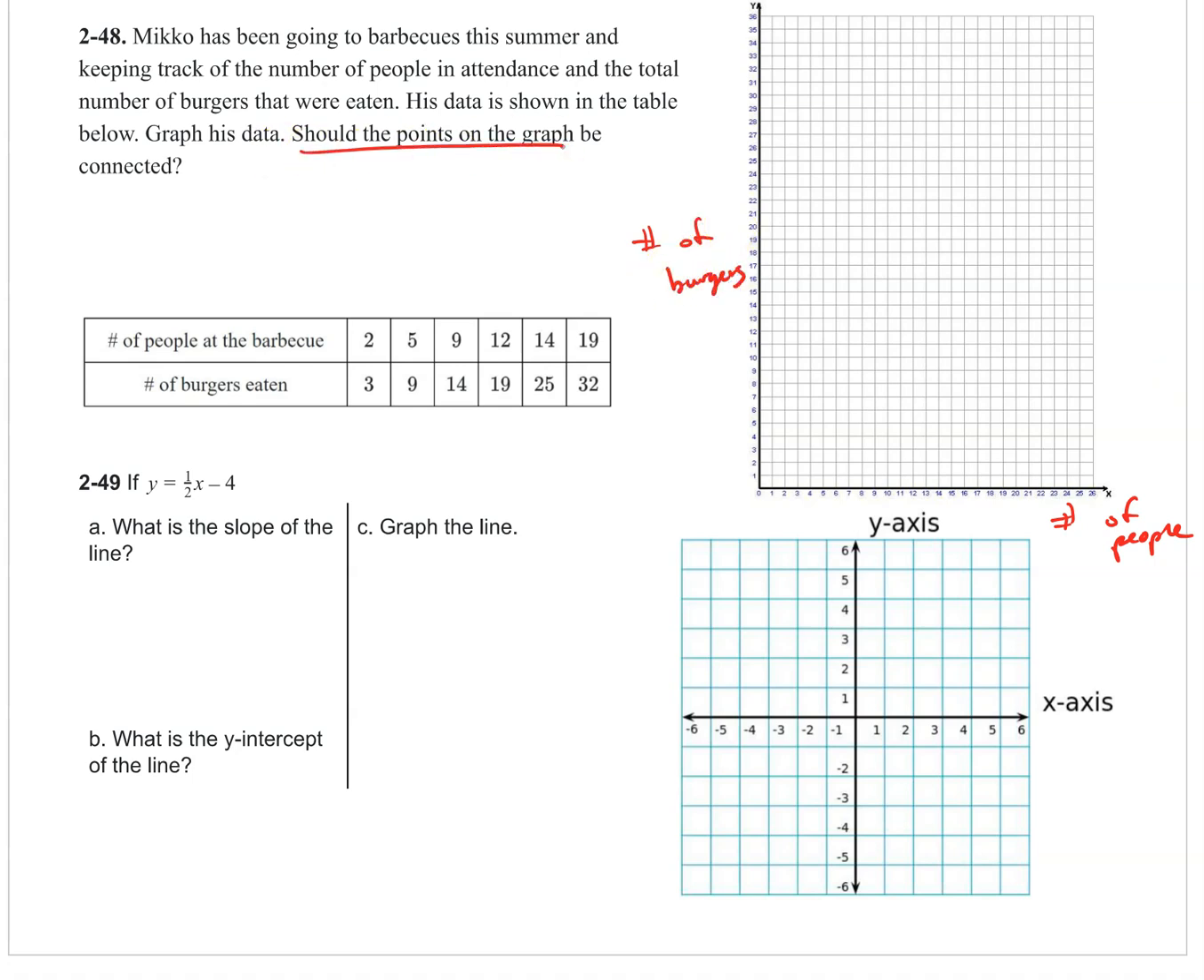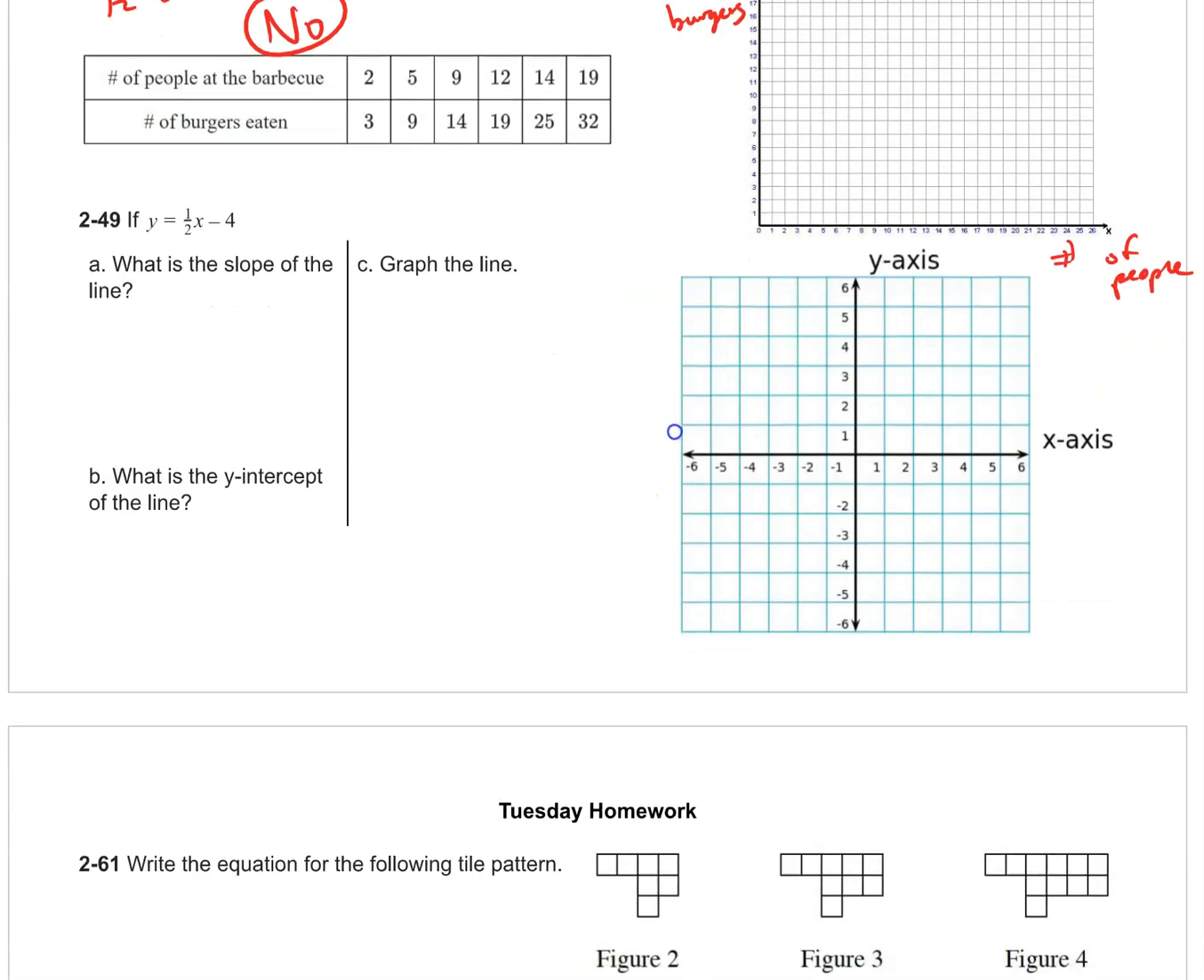And then should the points be connected, you might want to think about, can you have half of a person? Like, for example, can I put a point right there? The answer is no. You can't put a point in between 0 and 1 because then you're saying there's a half of a person. So think about that as you answer the question. Should the points be connected?